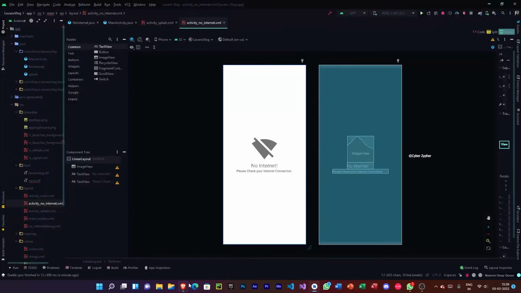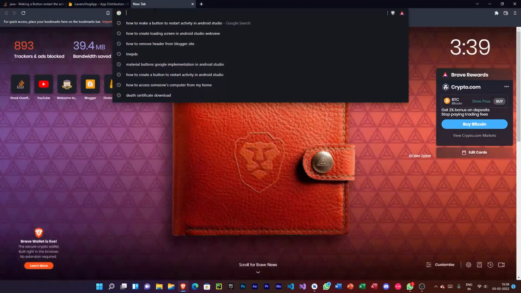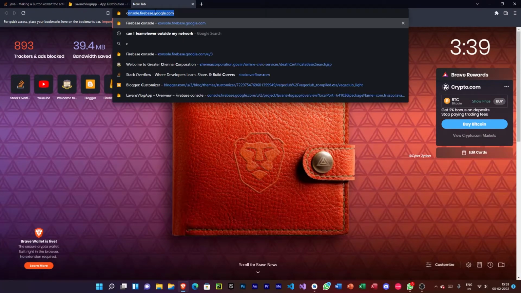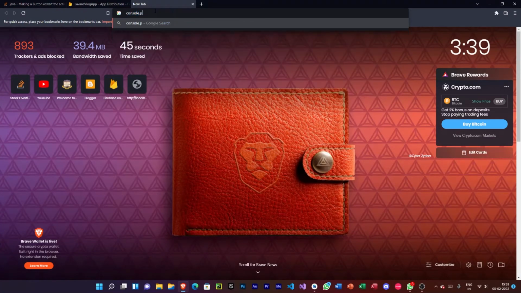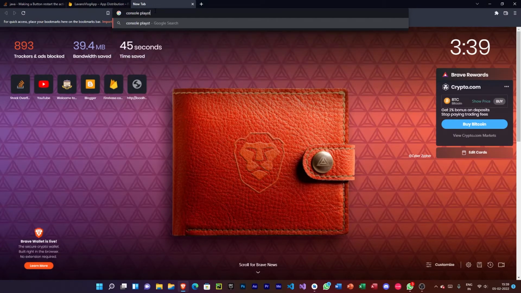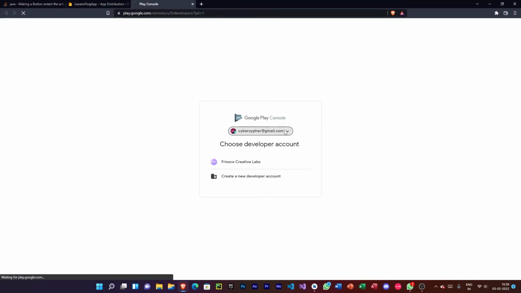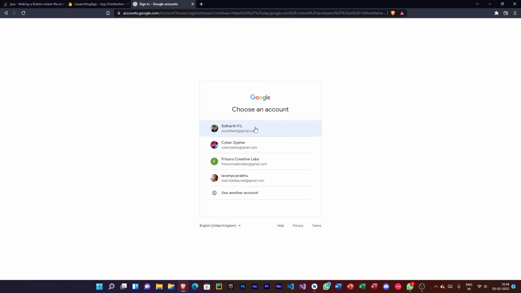So for publishing the app on Google Play Store, you will be needing the Google Console developer account. You can get that from Google Play Console. Just type it on Google, and you can see Google Play Console is right here. Go to Play Console, and you have to pay 1,600 rupees, which is around $25 to get the account.